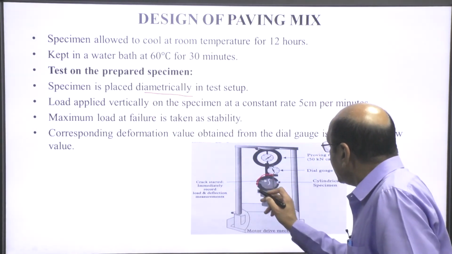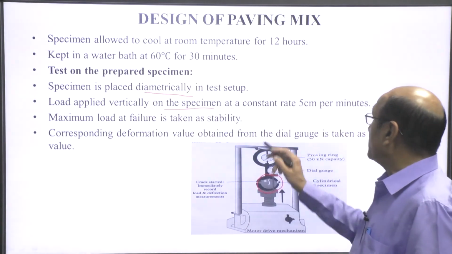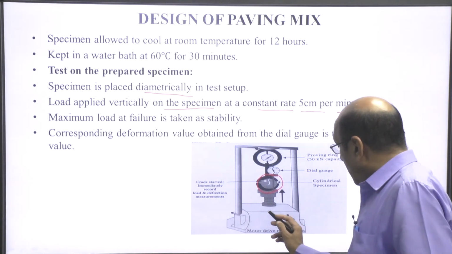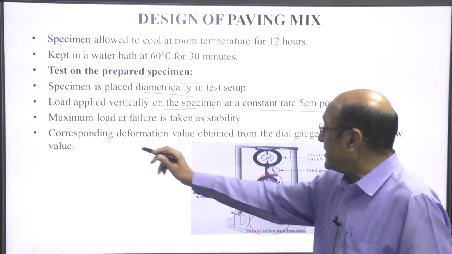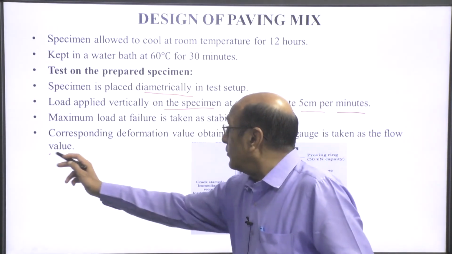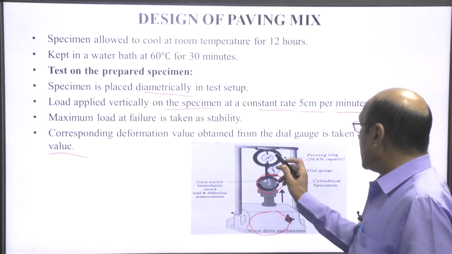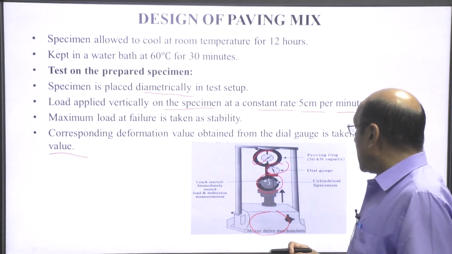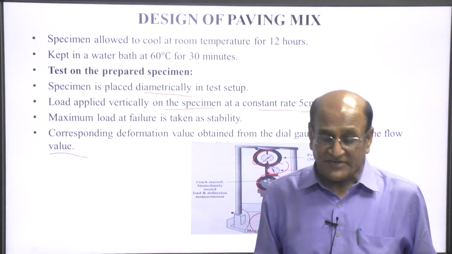This is the specimen placed diametrically here. In the test setup, load is applied vertically on the specimen at a constant rate of 5 centimeter per minute. This is the loading system here. The maximum load at failure is taken as stability. The corresponding deformation value from the dial gauge is taken as the flow value. So, this is the setup of the Marshall stability test. This is the deformation gauge, means dial gauge, by which we can calculate the deformation, and this is the proving ring, which has a 50 kilonewton capacity.